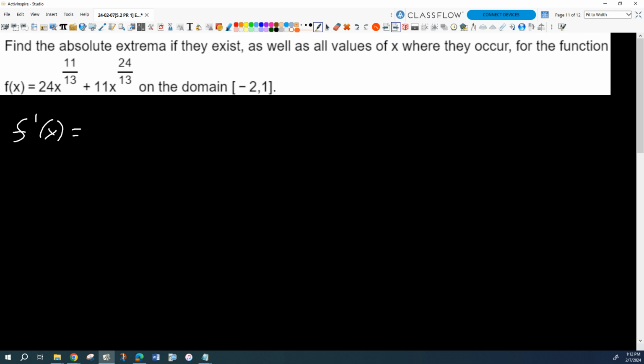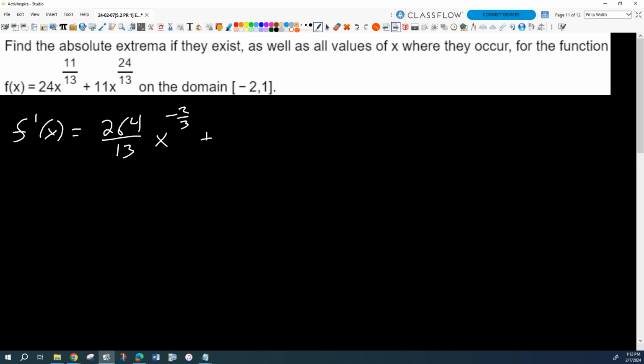So let's see. We multiply 24 times 11 over 13. Divided by 13. Good, good. So we get 264. 13ths, x to what power? The -2/13. Plus, is it 13?